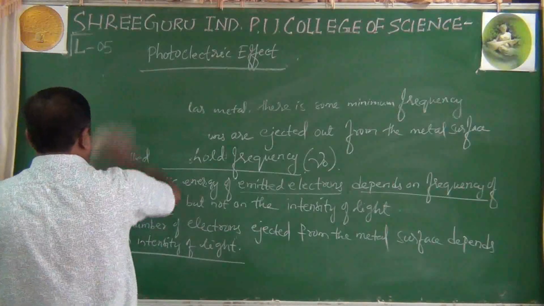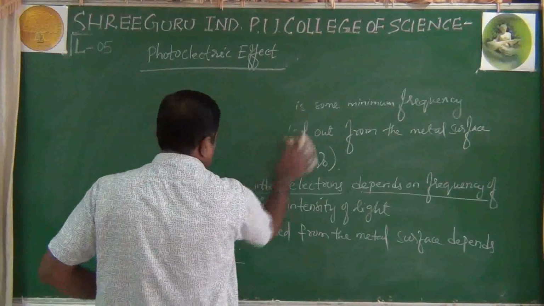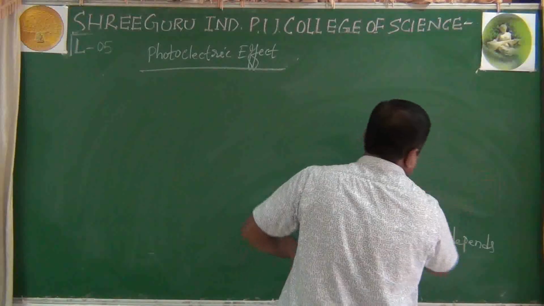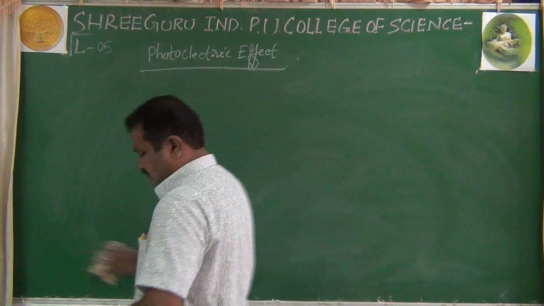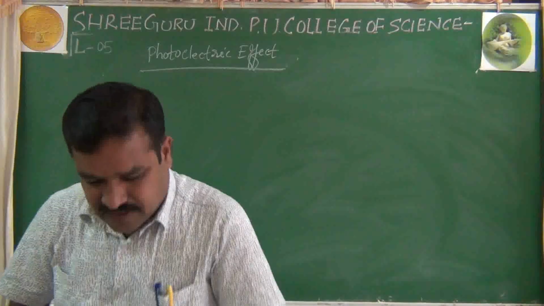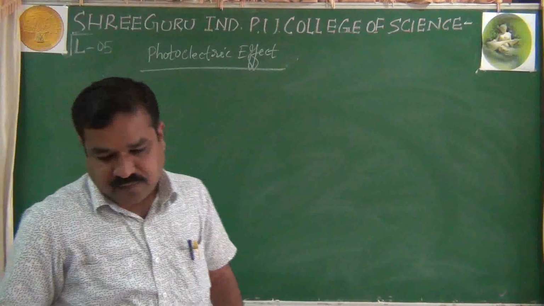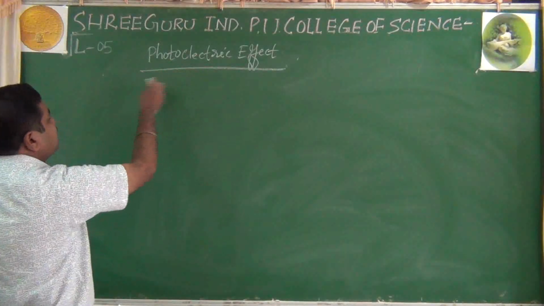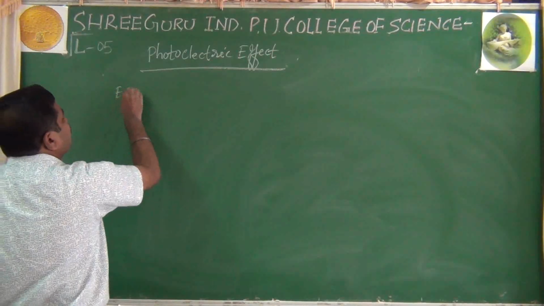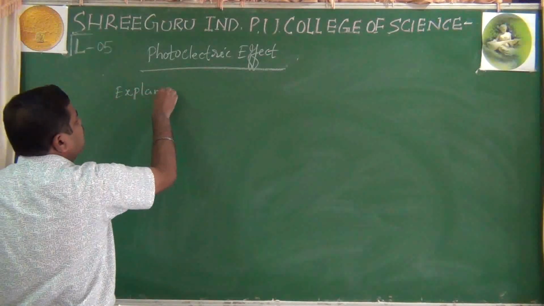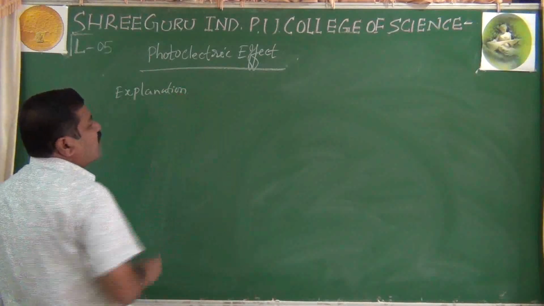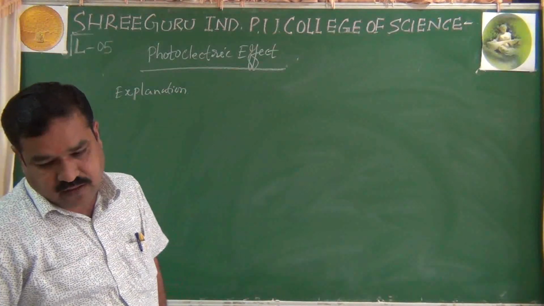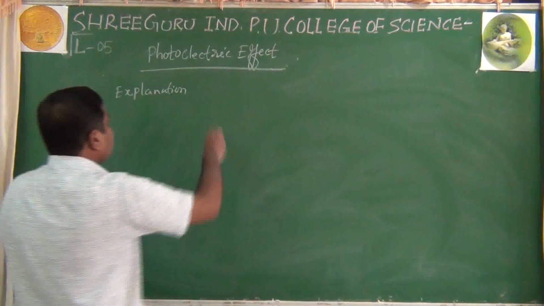Now, after understanding these observations of the photoelectric effect, this can also be explained on the basis of Planck's quantum theory. Explanation of this photoelectric effect using Planck's quantum theory.